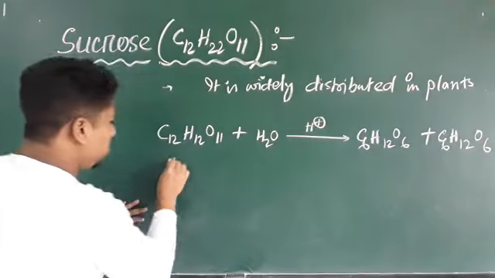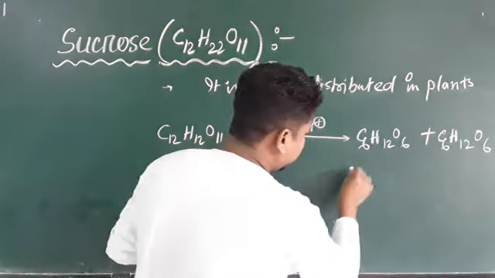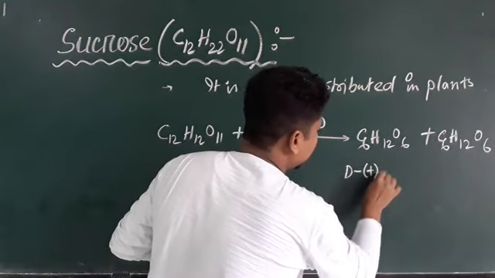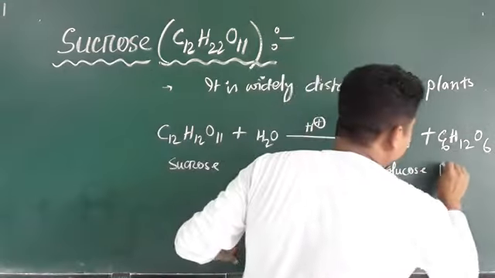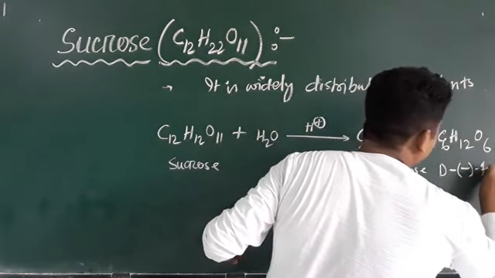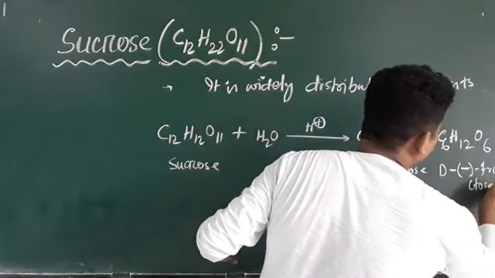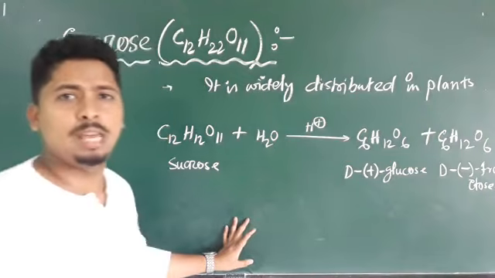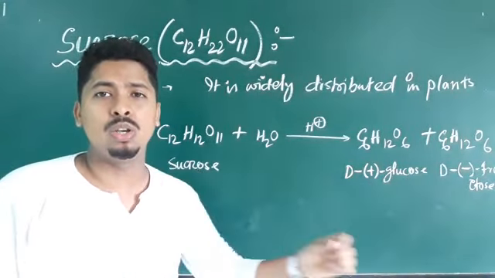So this is sucrose, and this is D plus glucose, and this one is D minus fructose. So it will give an equimolar mixture of D plus glucose and D minus fructose.